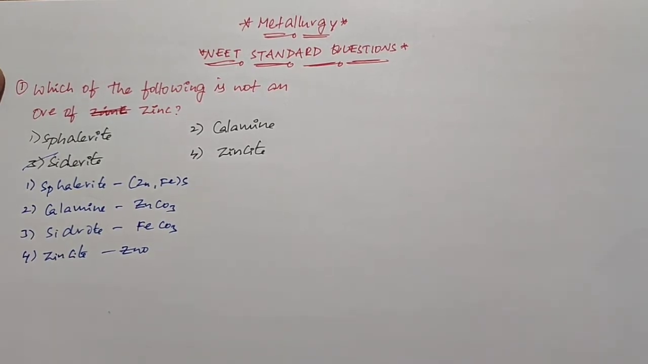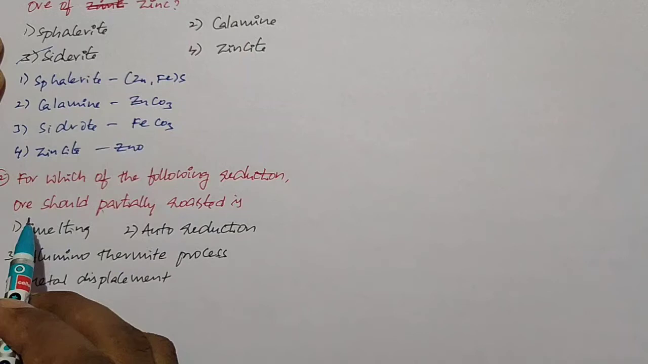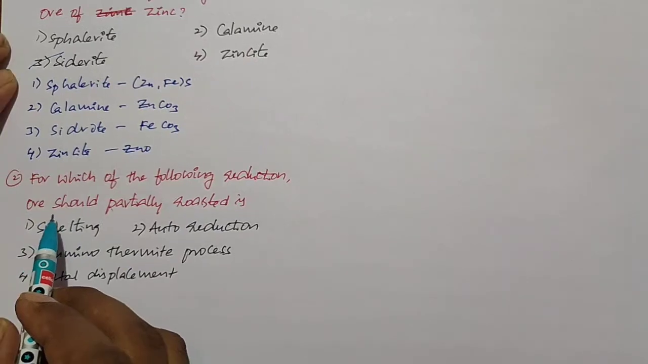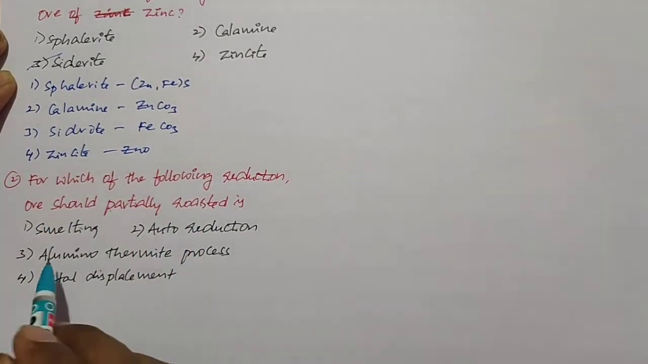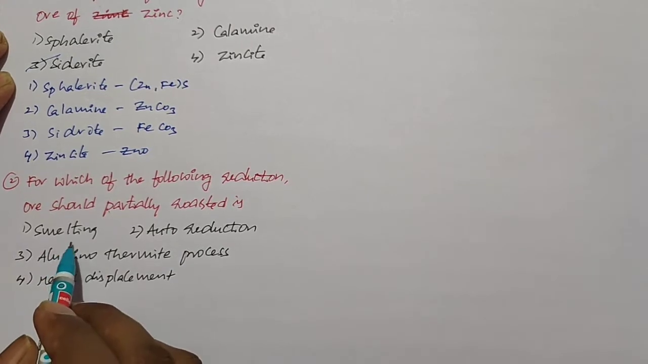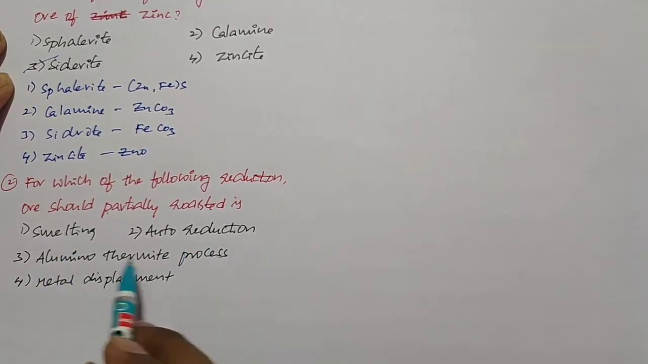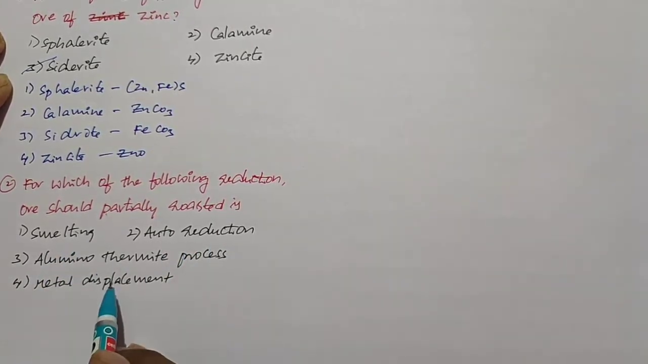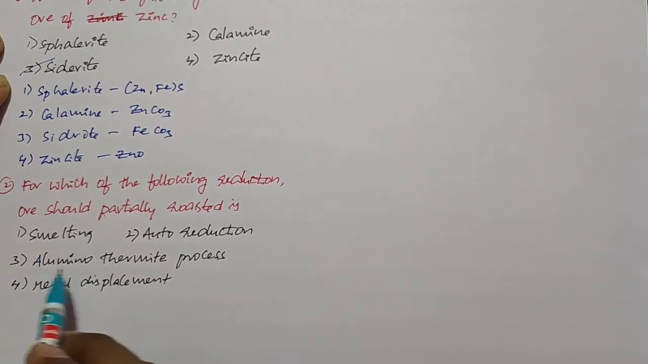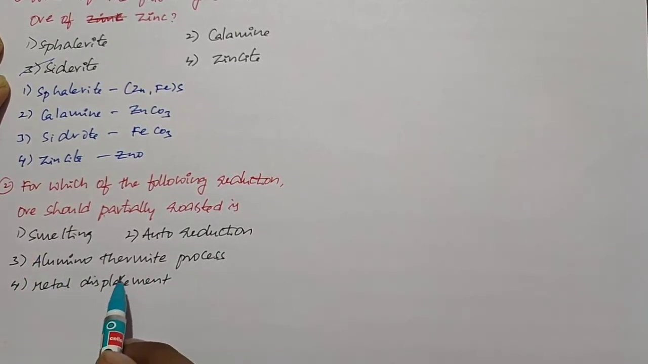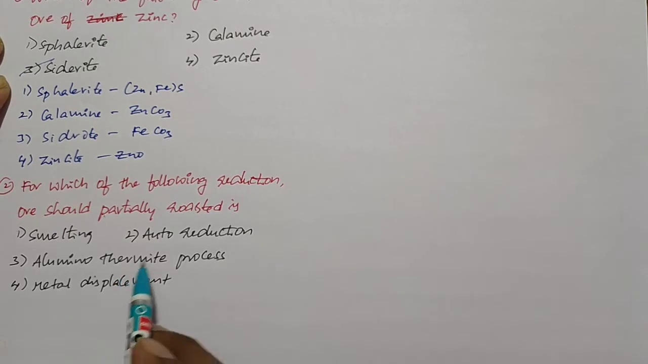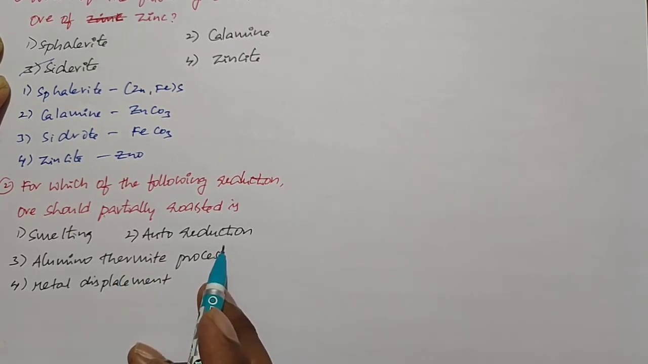So the third option is the right option. That's all, students. So this is the next question. For which of the following reduction processes should the ore be partially roasted? Here four processes are given: smelting, auto reduction, aluminum thermit process, metal displacement process. In smelting, aluminum thermit process and metal displacement, the ore is completely roasted, but in auto reduction it is partially roasted.